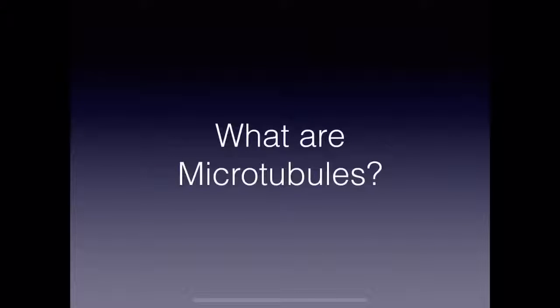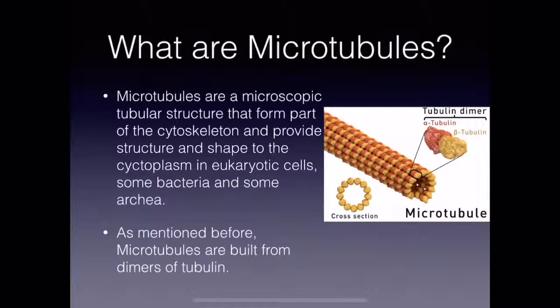What are microtubules? Microtubules are a microscopic tubular structure that form part of the cytoskeleton and provide structure and shape to the cytoplasm in eukaryotic cells, some bacteria, and some archaea. As mentioned before, microtubules are built from dimers of tubulin.